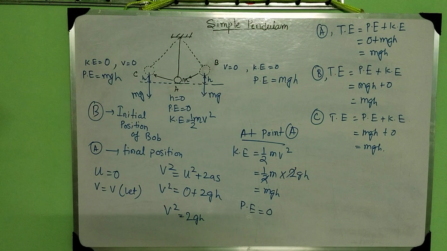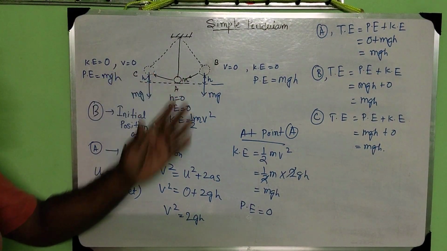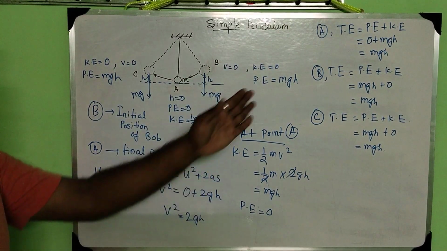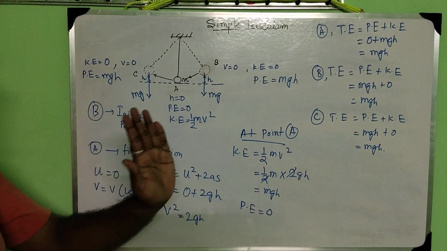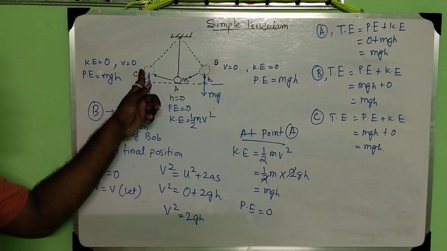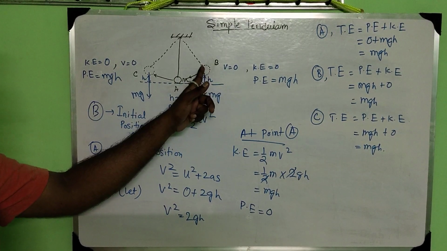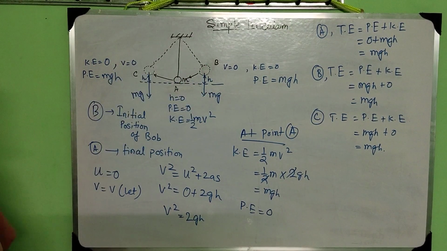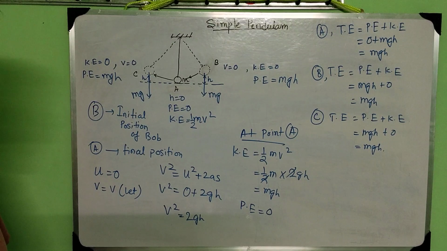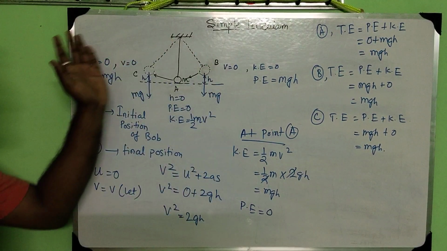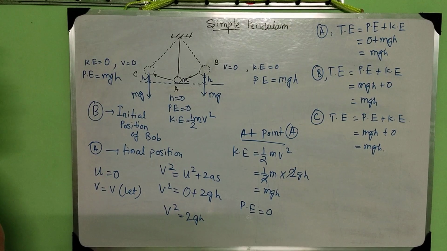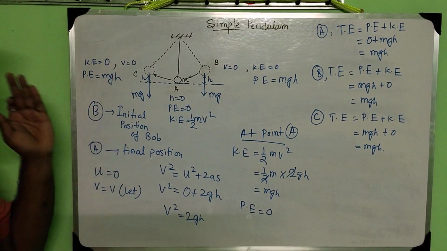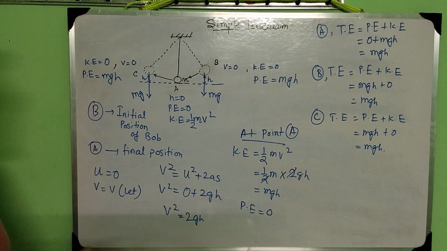So in case of the simple pendulum also, at every position of the simple pendulum, the total energy is conserved, that means mgh. Only the transformation of energy is taking place from potential to kinetic, kinetic to potential, again from potential to kinetic, then again kinetic to potential. So this energy transition is taking place. Understand? So this is the last unit of the second chapter. Do revision. Here the derivations are there. Do all the derivations. Practice once or twice and do revision.